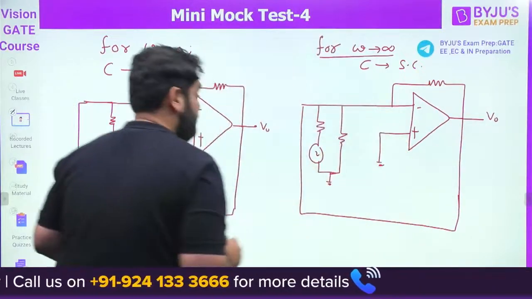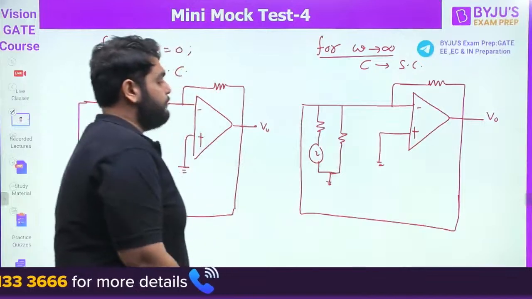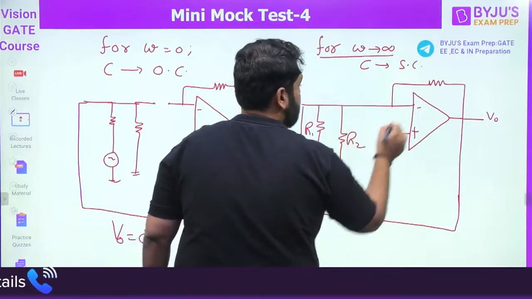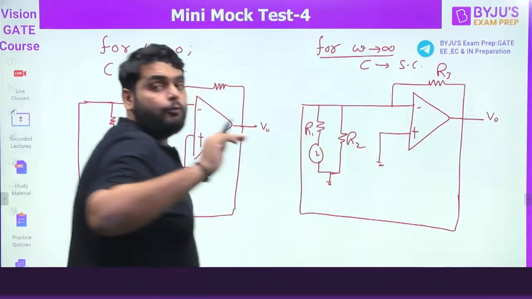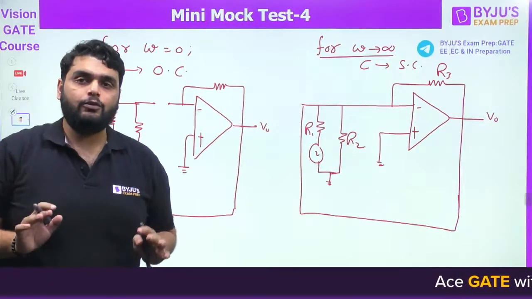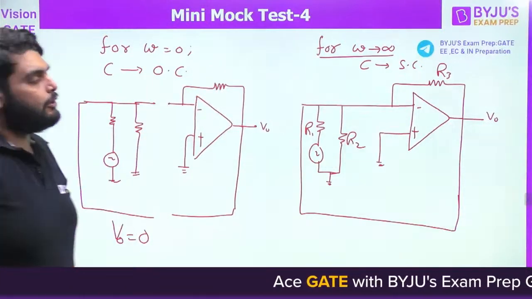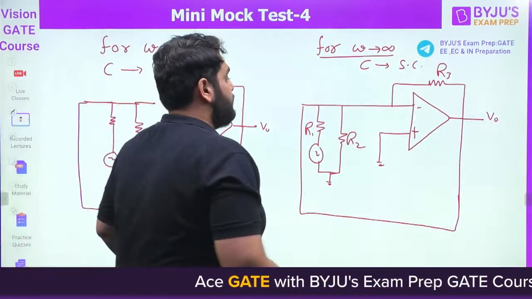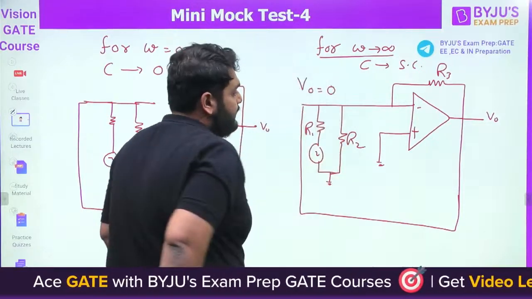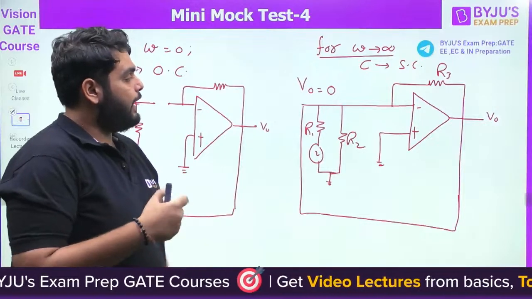Okay, let me check. Correct. So what will be the output voltage here? Let me put in the resistor values: it is R1, it is R2, it is R3. What is the output voltage? You need to check only whether the output is 0 or not. The answer is it will be 0. It will also be 0 here. Think about it, how?